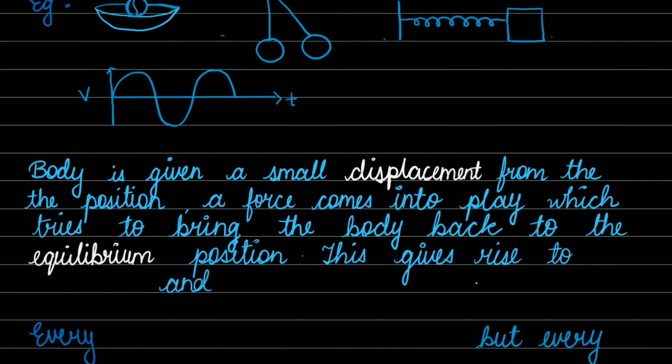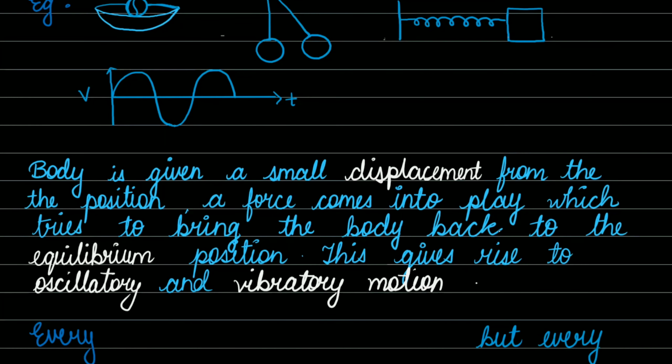It tries to bring the body into the equilibrium position, and thus this gives rise to an oscillatory motion, and also gives rise to a vibratory motion.